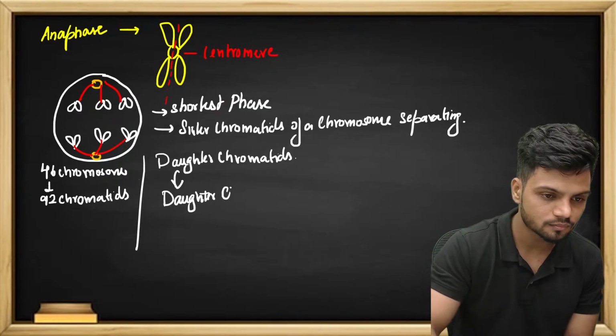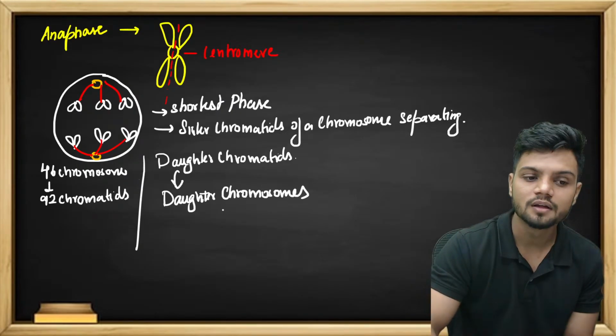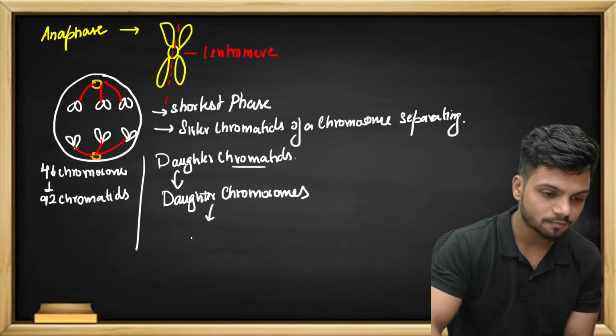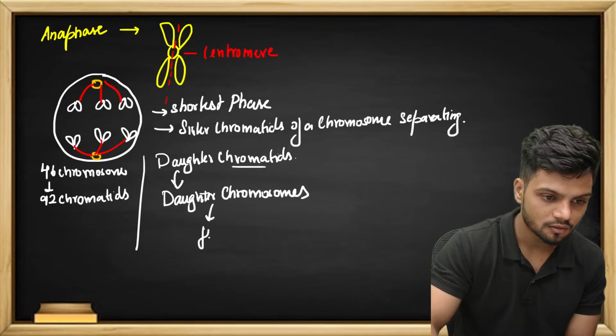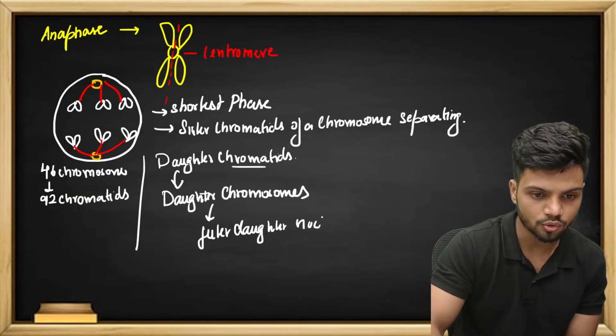Now, these daughter chromatids can also be called daughter chromosomes. Now, you might ask me why. Why can I call these daughter chromatids daughter chromosomes? Because these daughter chromosomes will be present in the future daughter nuclei.